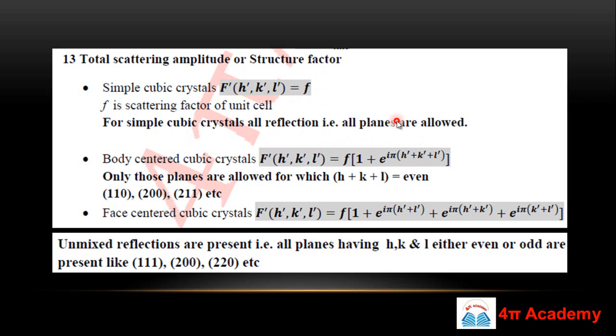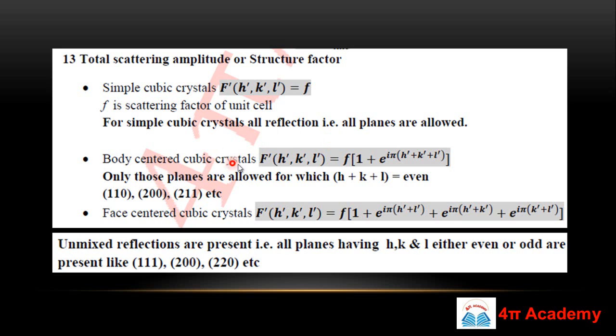What is the meaning of this line? If you know about X-ray diffraction, to know many important parameters about your crystal we generally go for XRD, the X-ray diffraction pattern. If you are getting all peaks corresponding to all possible planes in your spectrum, then that will be your simple cubic crystal, because all the planes are allowed here.